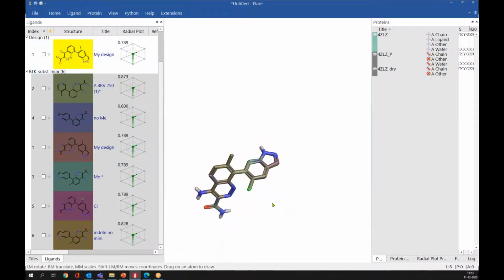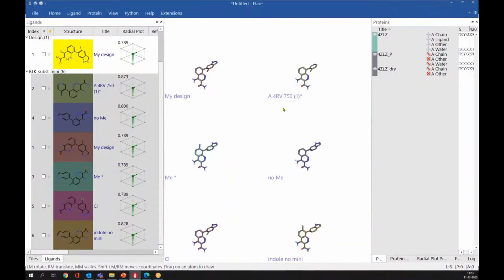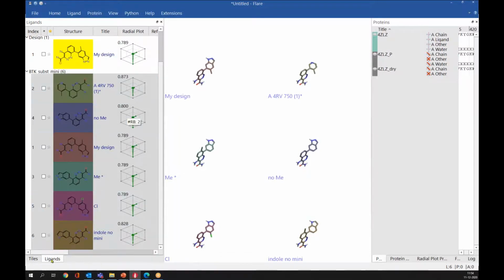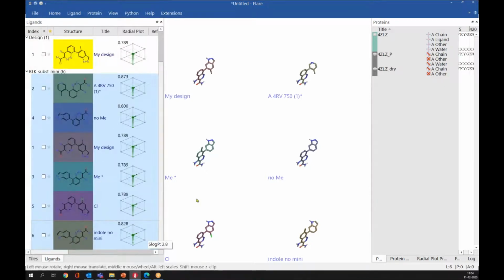So let me change into grid view, Control G. So you can see now, this is the crystal structure, and this is our design compound. We have methyl indazole instead of methyl pyridine here. Similarly, we have an indole ring here. So some small modifications. We have a chloro group here, while we have a methyl group here. These molecules have been synthesized and tested, so we have activity values for these ligands as well. Now we'll see how we can perform docking.